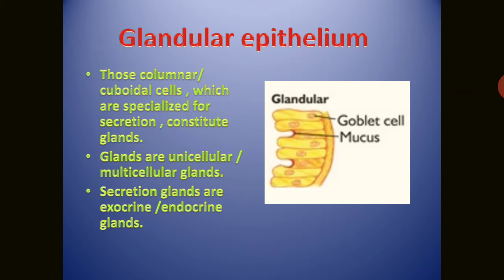So glands are unicellular, sometimes multicellular also, and for the secretion of these cells there is a special kind of cells called the goblet cells, mucus cells, found in this type of epithelial tissue. And secretory glands are of two types, exocrine and endocrine. Two types of secretory glands.